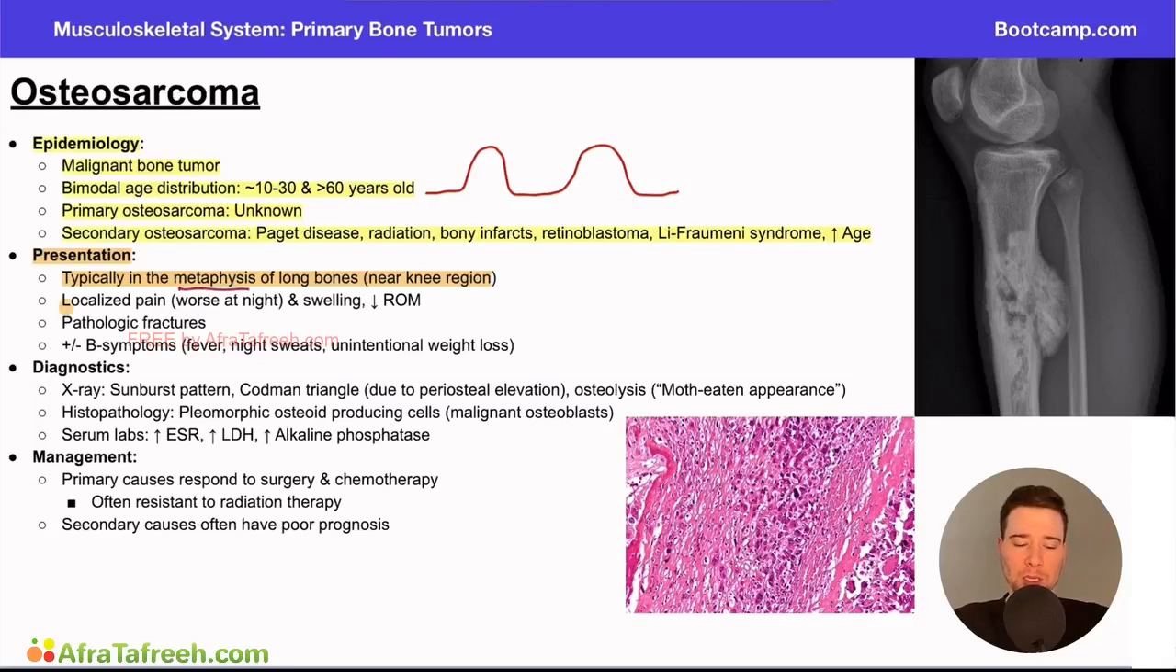As with many other tumors, this can have localized pain, which can be worse at night. This can include swelling and decreased range of motion. Again, if you have more swelling in the joint, that can decrease the amount that you can move the joint, or decrease the range of motion.